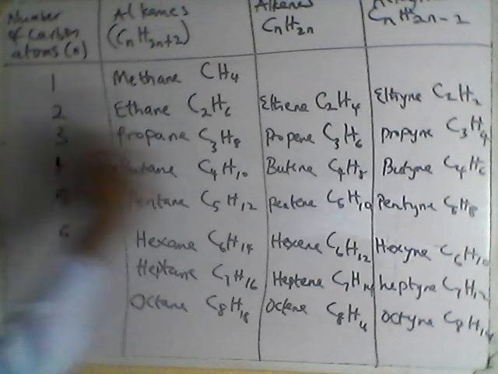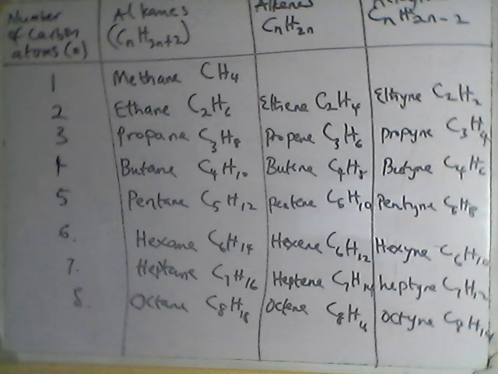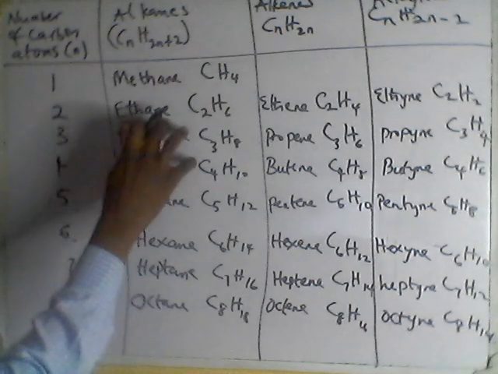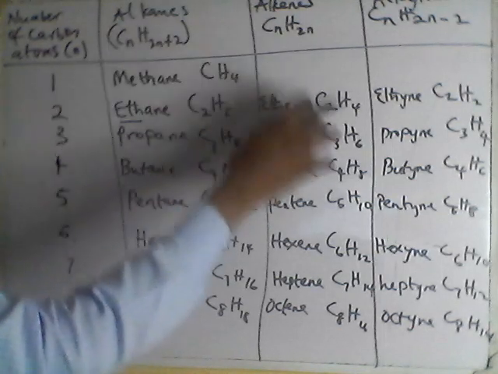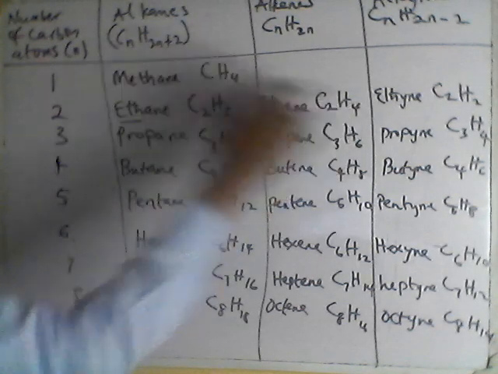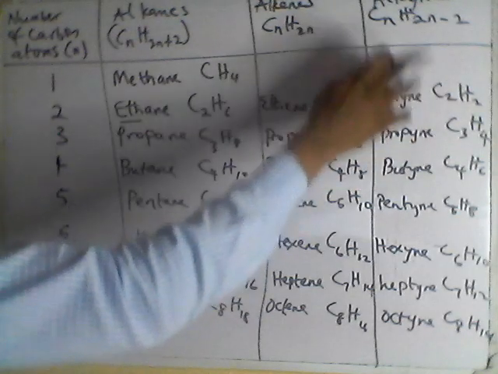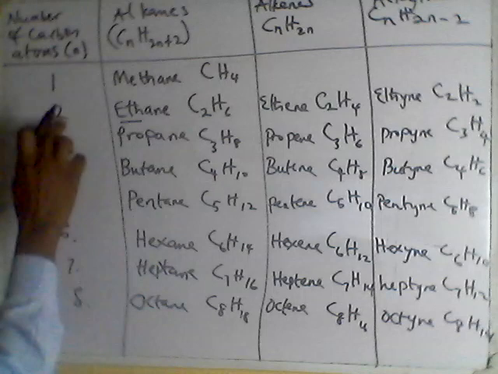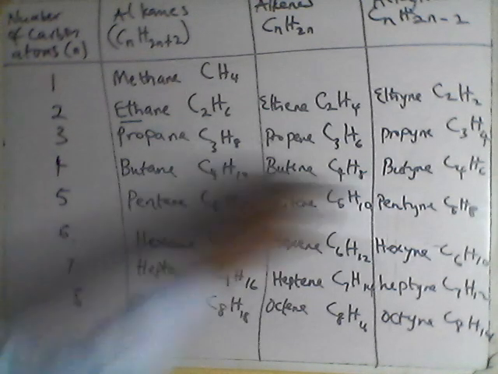If you have two carbon atoms in any of them, it takes the name eth: ethane for alkanes, ethene for alkenes, and ethyne for alkynes. For prop, 3 carbon atoms. For but, you have 4 carbon atoms.